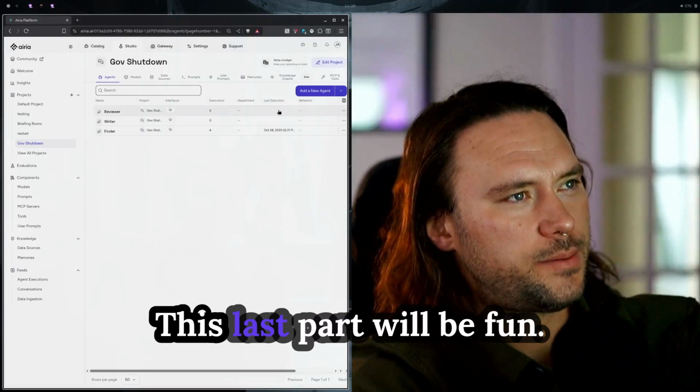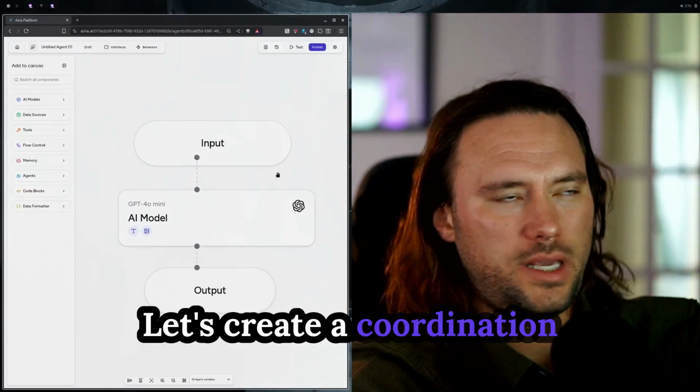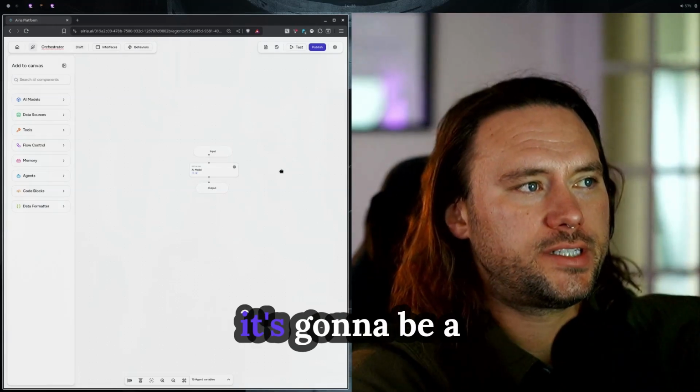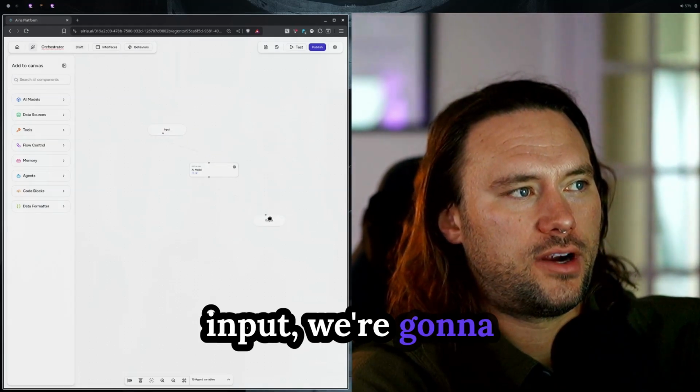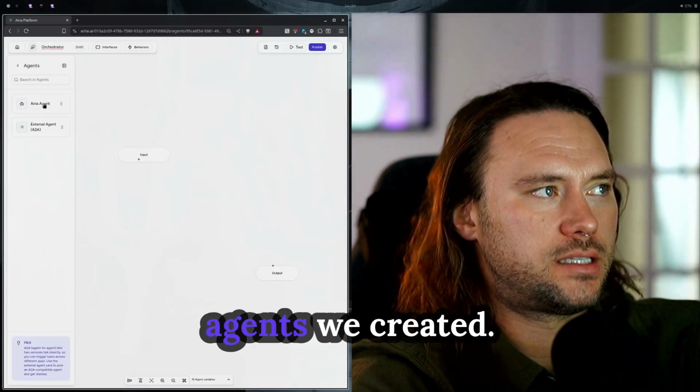All right, this last part will be fun. Let's create a coordination agent. We'll call this one Orchestrator. It's going to take an input, and for Orchestrator, it's going to be a little bit different. We're going to have an input, we're going to have our output, but I don't necessarily need a model in the middle. What I'm going to do is drag in the agents we created.